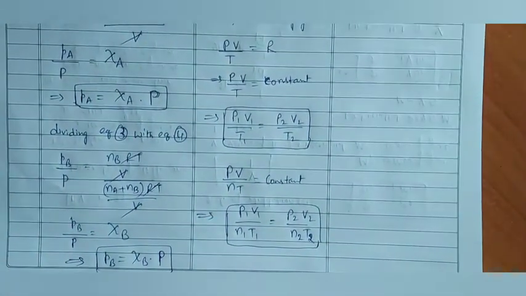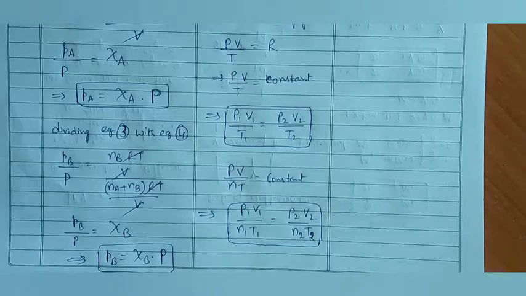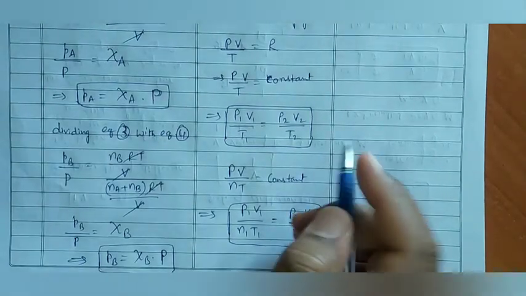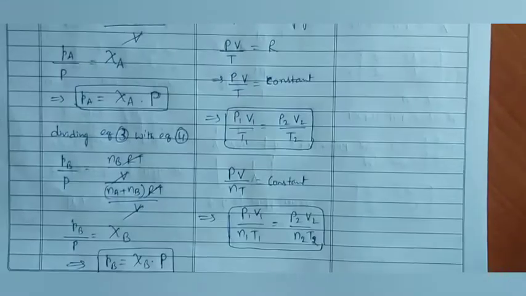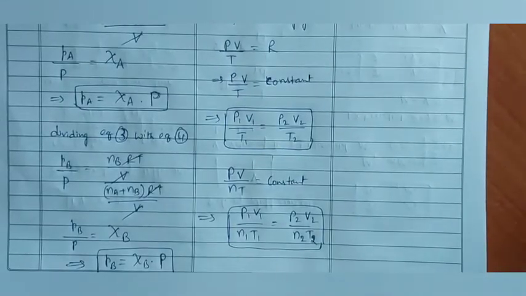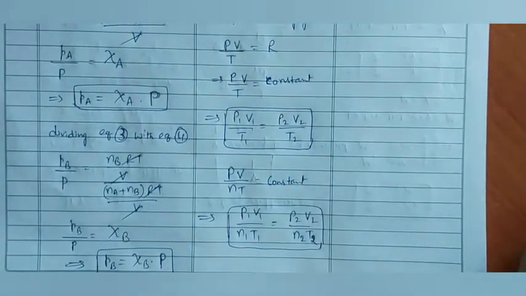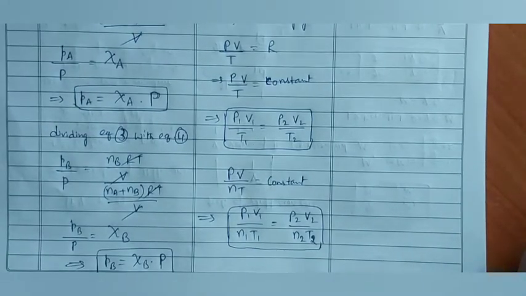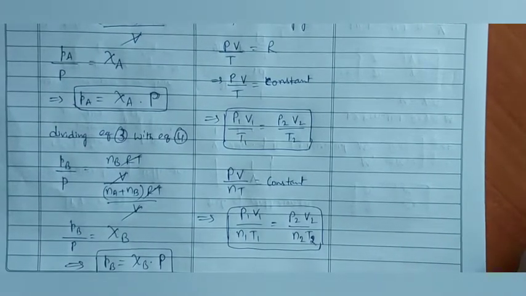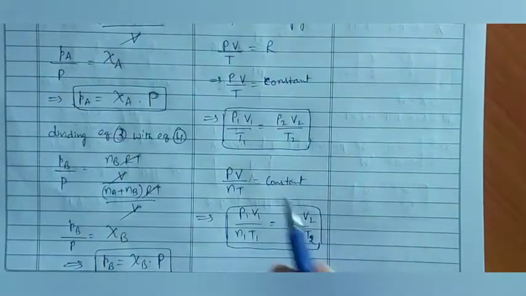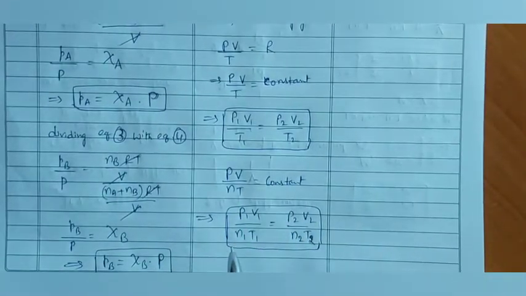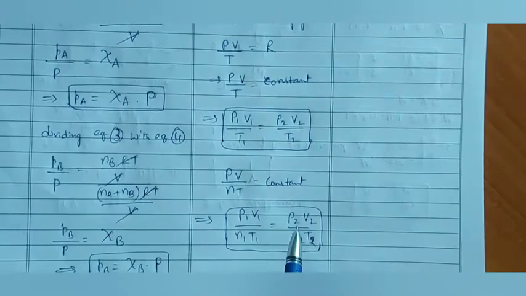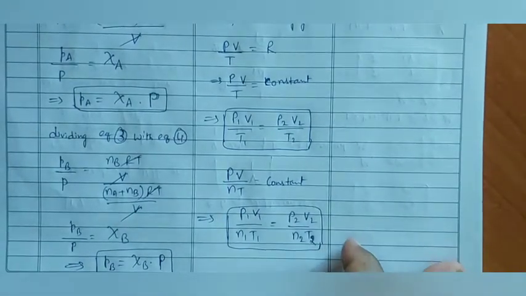These are highly useful formulae while we are doing the problems related to pressure, volume and temperature. Sometimes they will not give only two terms, they will give three terms also. In those conditions, these are useful: P1 V1 by T1 is equal to P2 V2 by T2, or P1 V1 by N1 T1 is equal to P2 V2 by N2 T2.